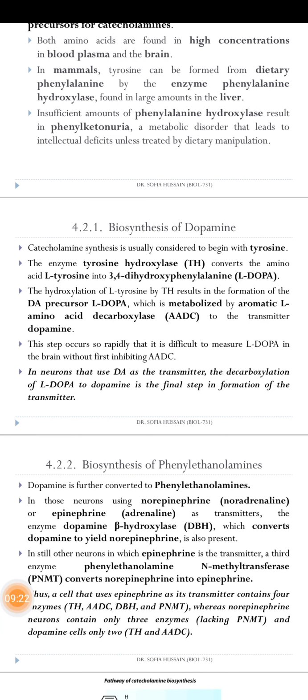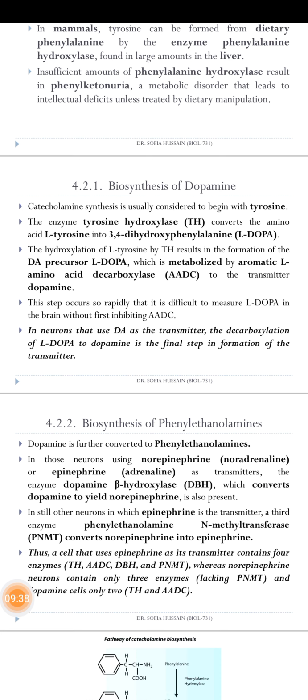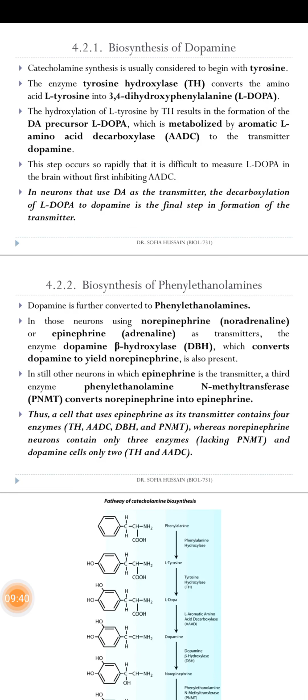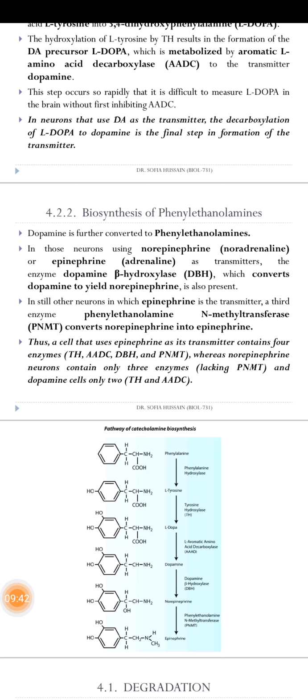Now the biosynthesis of the dopamine. Catecholamine synthesis is usually considered to begin with the tyrosine. So like this, all the precursors and the hormone are activated by the enzyme activity, by the L-DOPA, and that hormone is produced, and the biosynthesis